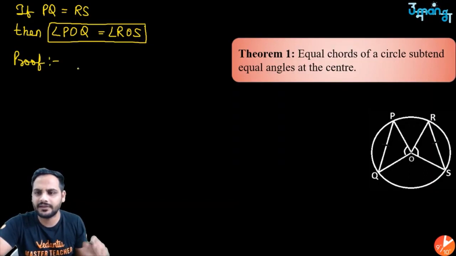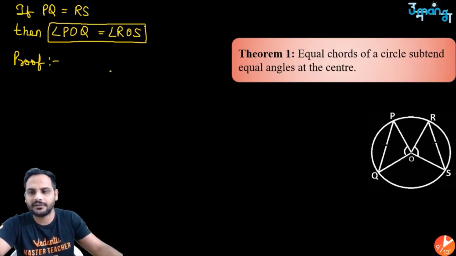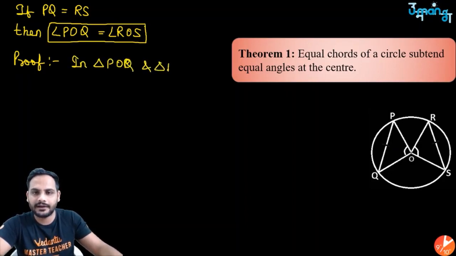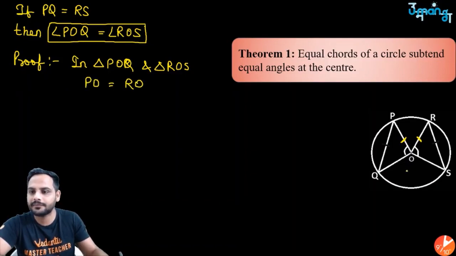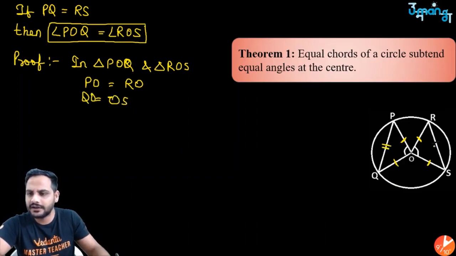The proof is very easy. Talk about these two triangles. In triangle POQ and triangle ROS, first, PO and RO are both radii, so they will be equal. So PO is equal to RO, both are radius. QO and OS are also radii, so QO is equal to OS. And at the end, it is given to us that the chords are also equal in length. So PQ is equal to RS.